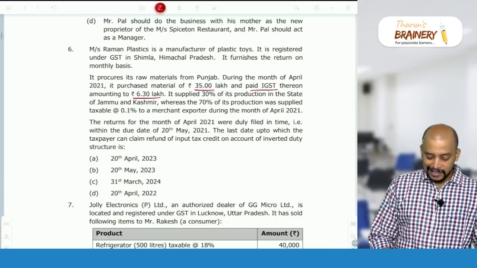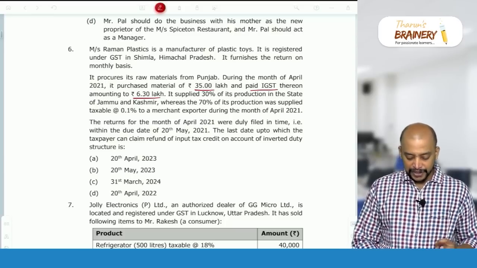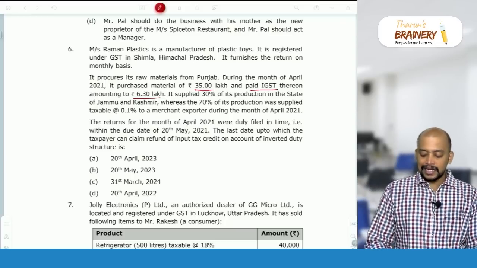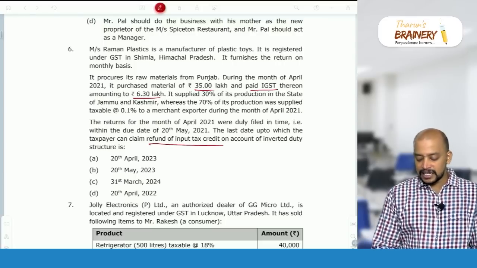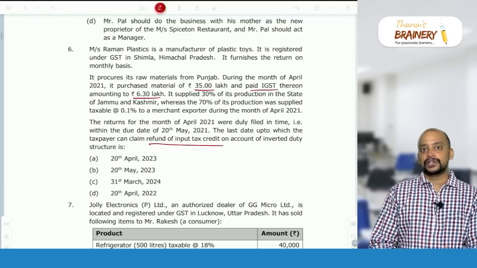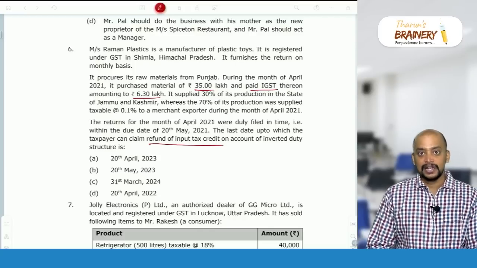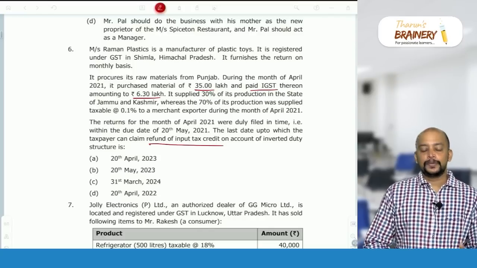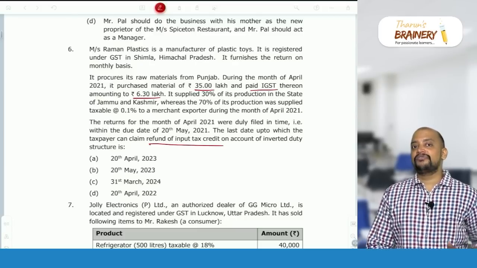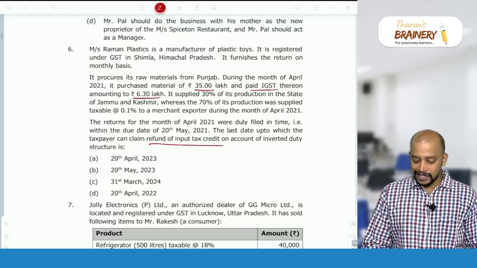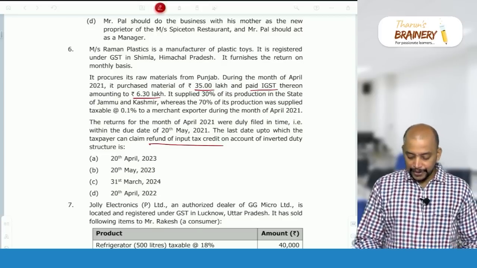In that case, the returns for the month of April were duly filed in time, that is within the due date. What is the last date up to which the taxpayer can claim refund of ITC on account of inverted tax structure? So refund of ITC on account of inverted tax structure can be claimed. On a monthly basis, so what is the actual date of filing return? We need to see the actual date of filing return and the due date of filing return. So what is the due date of filing return?